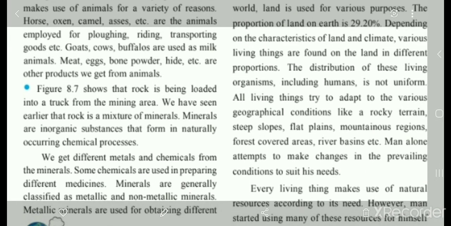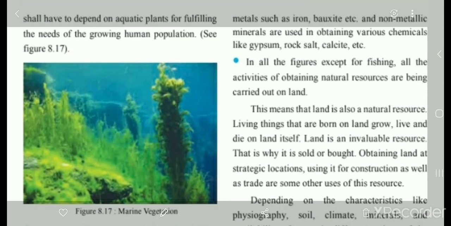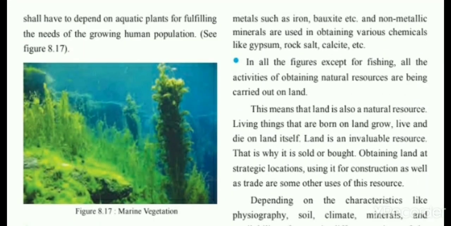Metallic minerals are used for obtaining metals such as iron, bauxite, etc. And non-metallic minerals are used for obtaining various chemicals like gypsum, rock salt, saltpetre. So here there are two types of minerals, right? From metallic minerals, we are getting metals such as iron, bauxite, etc. And from non-metallic minerals, we are getting chemicals like gypsum, rock salt, such kind of things.